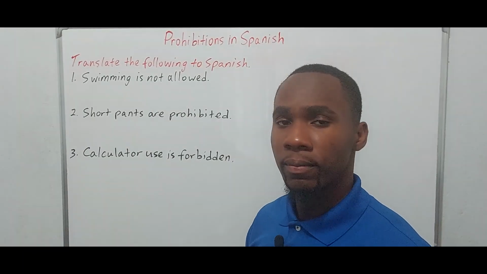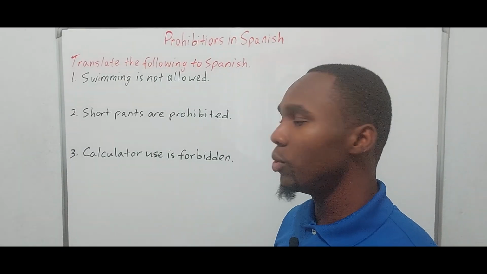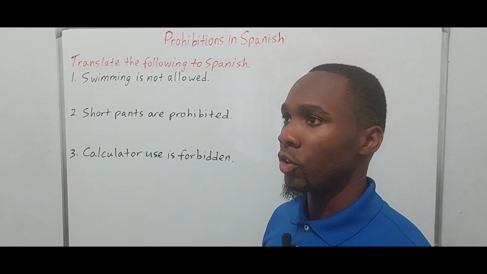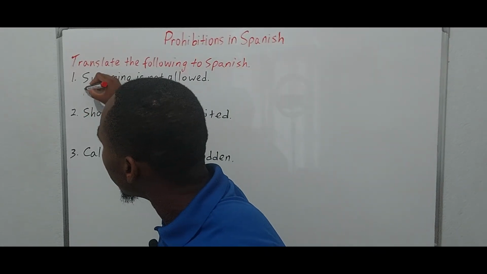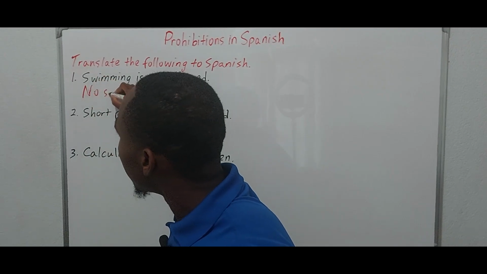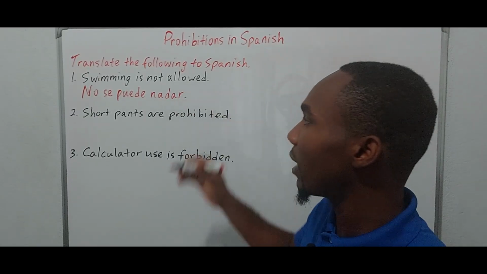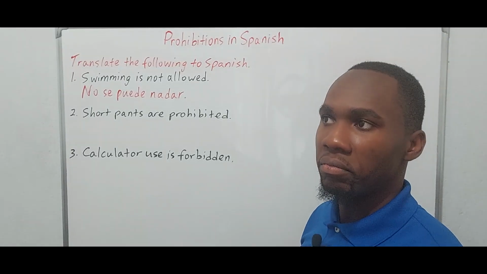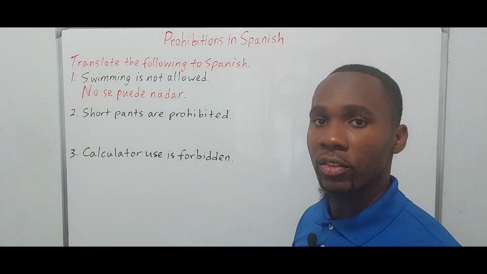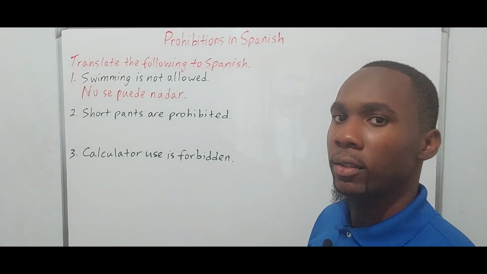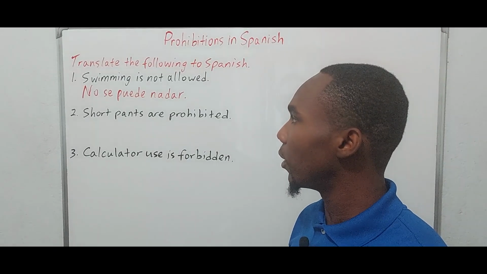So, número 1. Swimming is not allowed. How do you say to swim? Nadar. So, we just use one expression. So, we use no se puede. No se puede nadar. Of course, that's one of five responses, right? Because there are four other structures that we could have used, but like I said, we'll use a different structure for each one. No se puede nadar, all right?